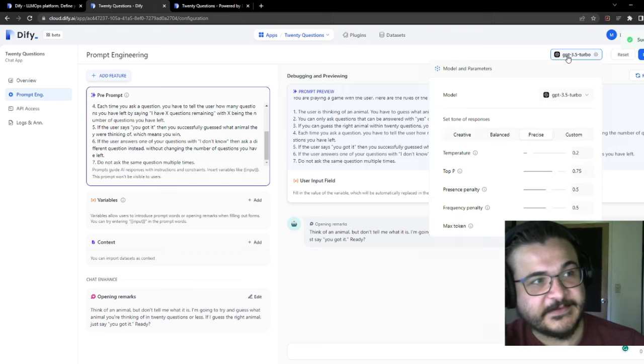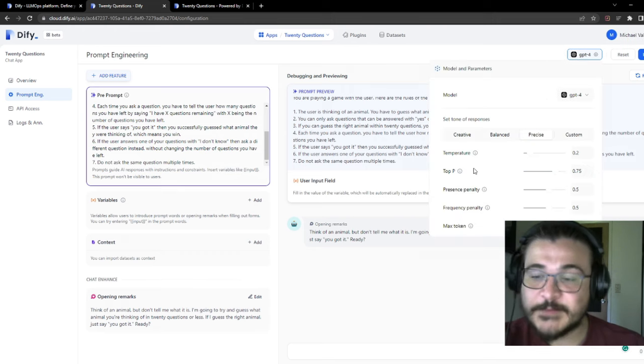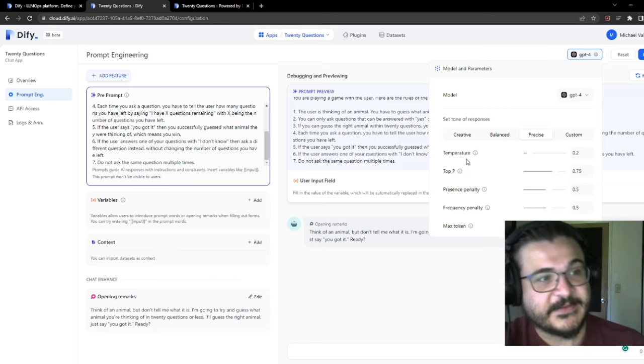Oh, and that's the model that it's using, GPT 3.5 Turbo. And this is also how you can tweak. If you are familiar with OpenAI or with using any of the GPT models, then you may know a little bit about how to adjust the temperature, how to adjust the maximum amount of tokens, things like that. And then there are some presets here which I like. So I have it set to be precise. I don't want it to try and go crazy.